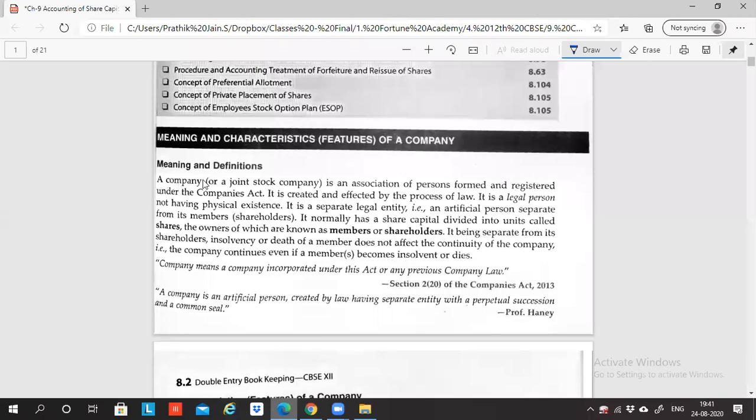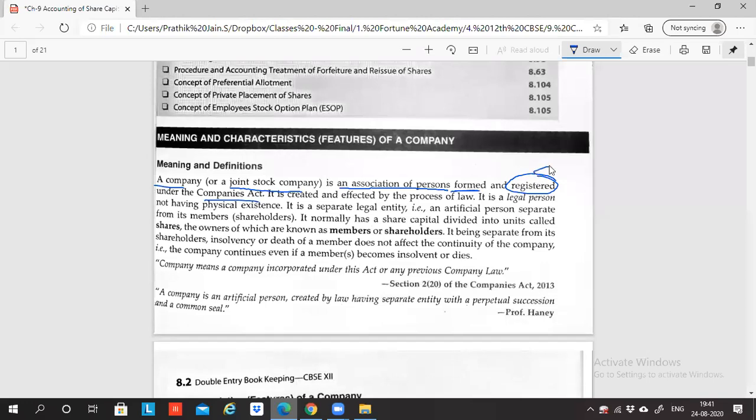Now let's understand the meaning and definition of a company. A company is an association of persons. Association means it comprises a group of persons. It's not a single person. It is a group of persons. A company is also known as a joint stock company. It is an association of persons formed and registered under the Companies Act.